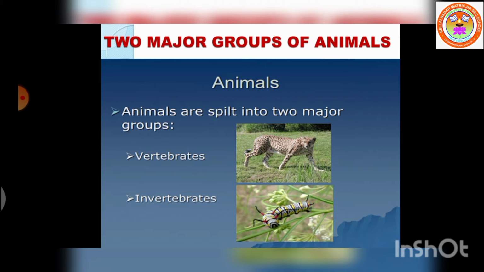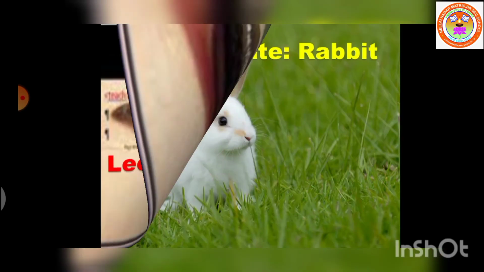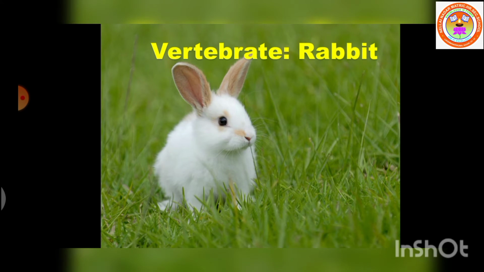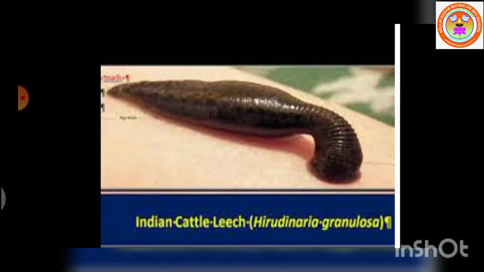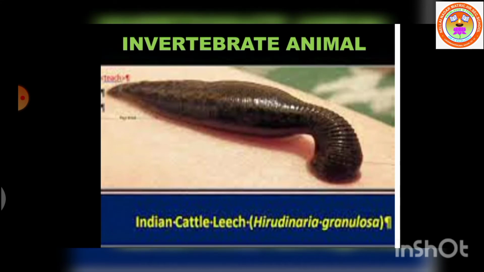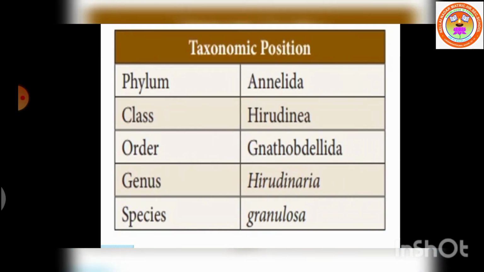In this chapter, we are going to learn and understand the structural morphology and anatomy of an invertebrate animal, that is leech, and a vertebrate animal, that is rabbit. Now let us see the structural morphology and anatomy of Indian cattle leech. Now let us see the taxonomic position of leech. Leech belongs to phylum Annelida, class Hirudinae, order Nactobellida, genus Hirudinaria, and species Granulosa.